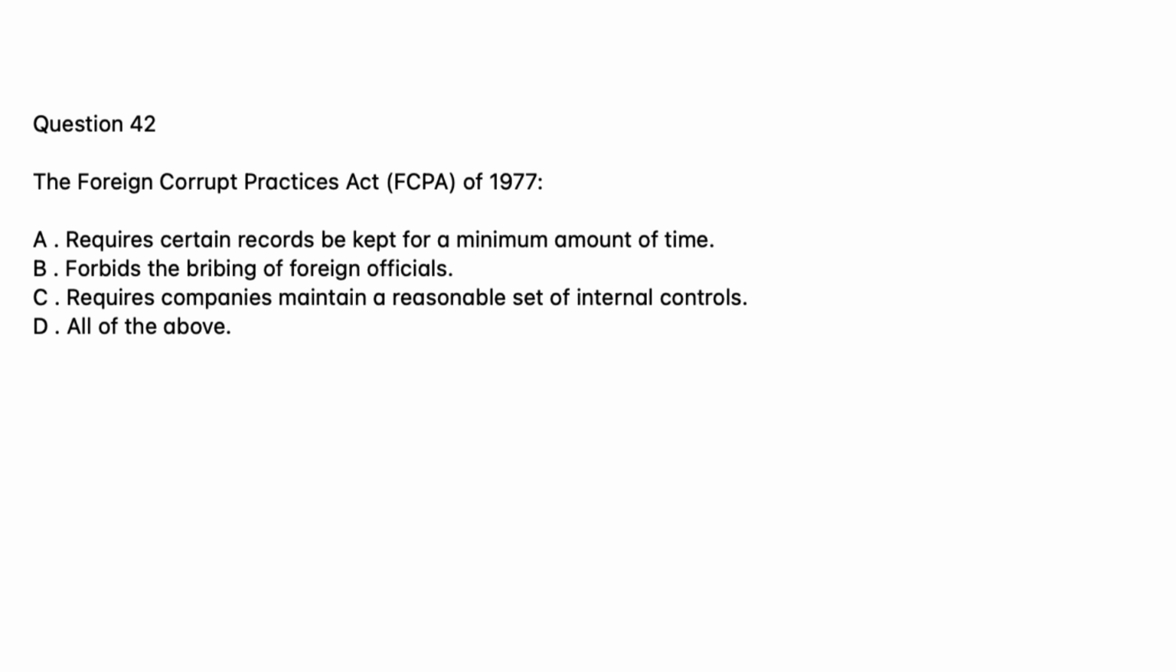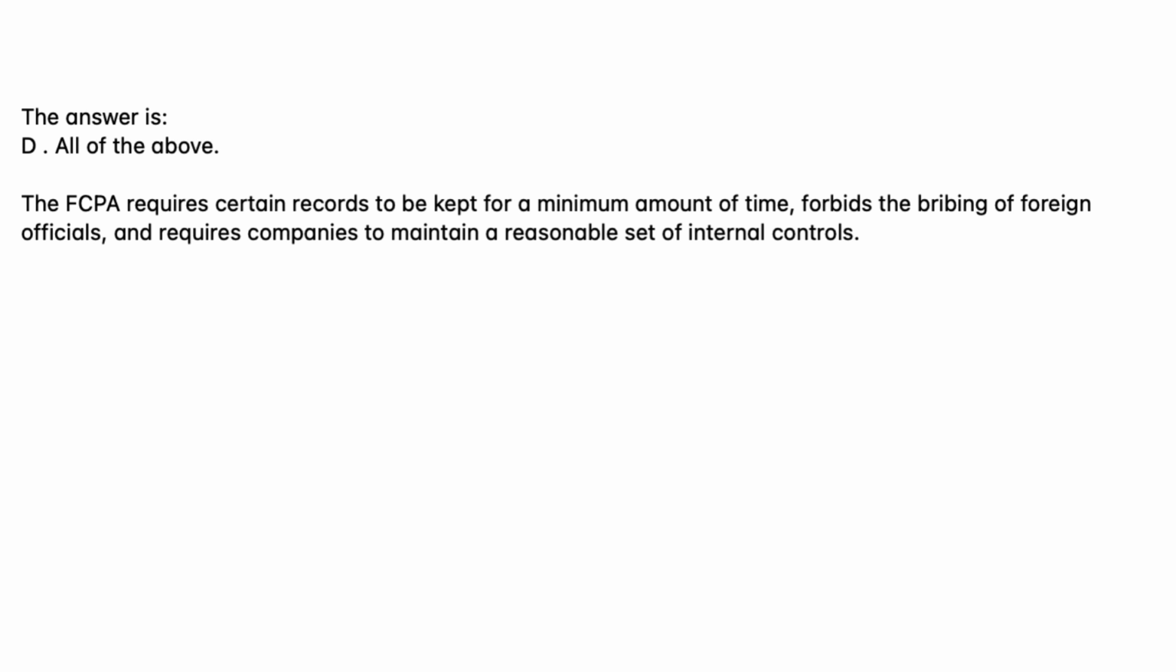A. Requires certain records be kept for a minimum amount of time. B. Forbids the bribing of foreign officials. C. Requires companies maintain a reasonable set of internal controls. D. All of the above. The answer is D. All of the above. The FCPA requires certain records to be kept for a minimum amount of time, forbids the bribing of foreign officials, and requires companies to maintain a reasonable set of internal controls.